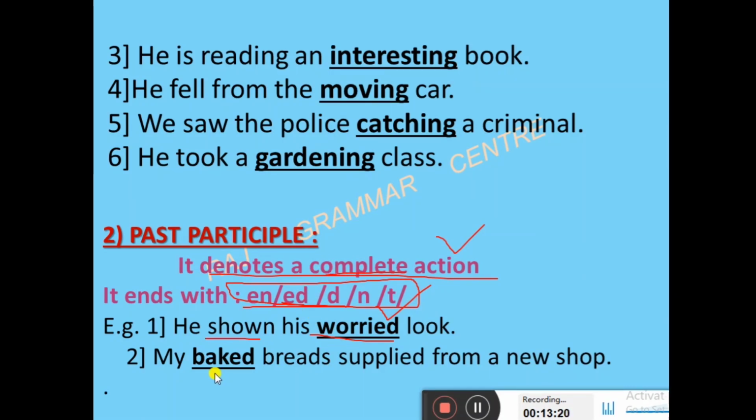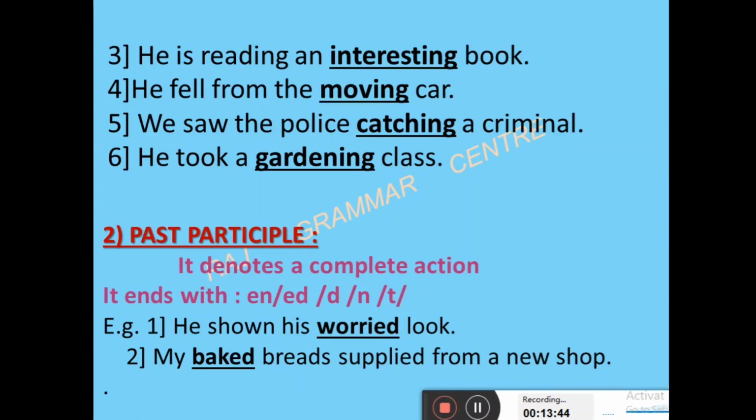Here baked is used in the place of an adjective, and second, the main verb is supplied. So the same thing: in the present the ing form was there, and here the past participle form is there. Keep that in mind.